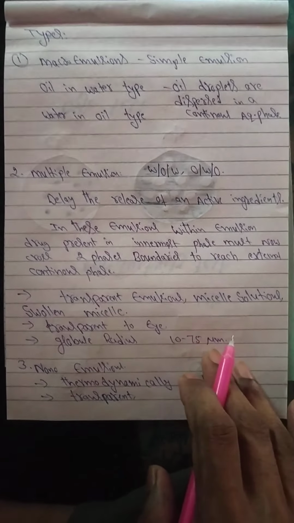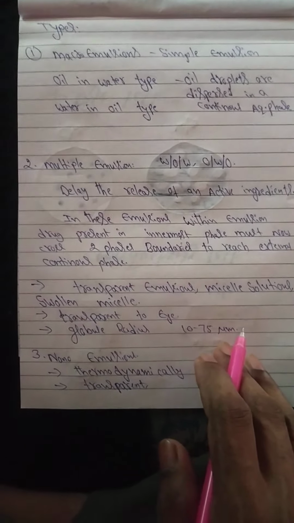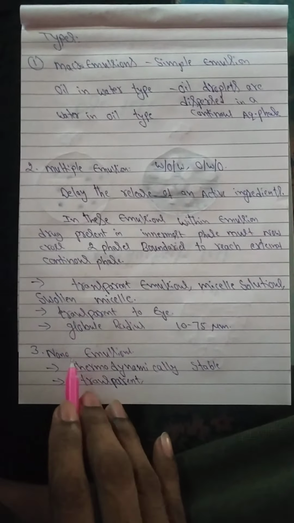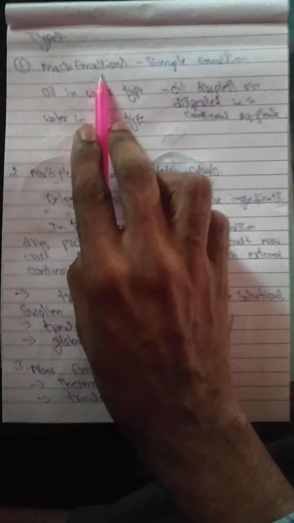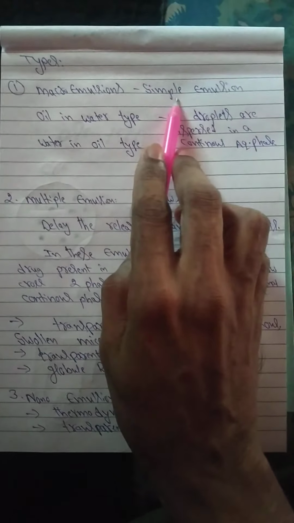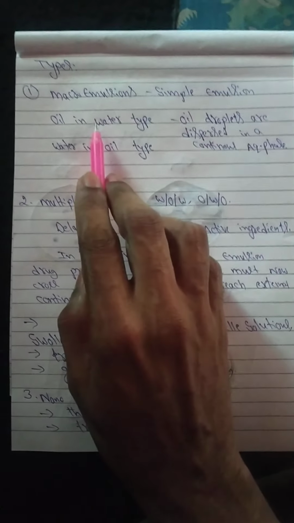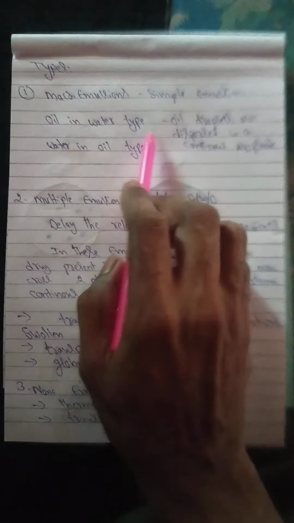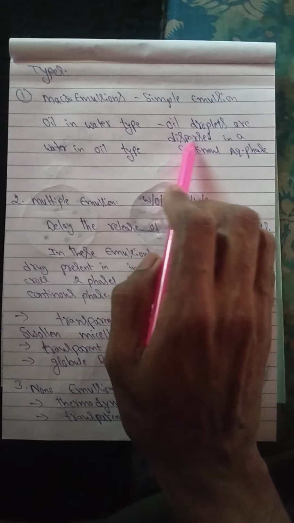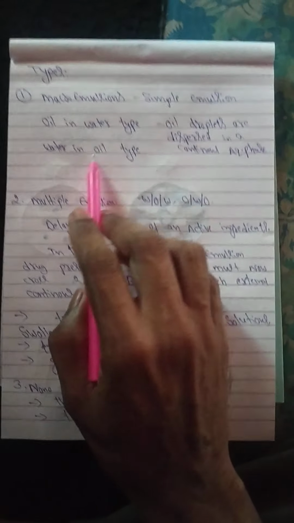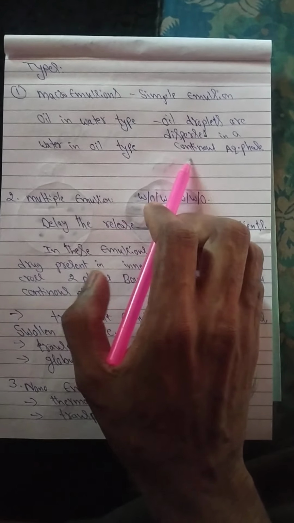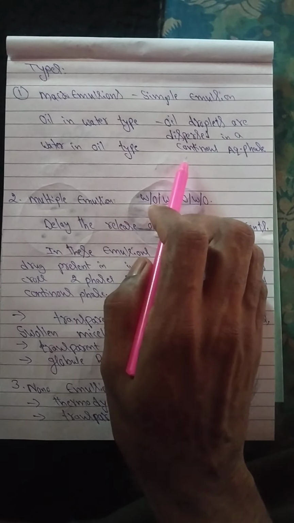Next, types of emulsions. Emulsions can be classified into three types: macro emulsions, multiple emulsions and nano emulsions. The first one is macro emulsions, also called simple emulsions. There are two types: oil in water type and water in oil type. In oil in water type emulsion, oil droplets are dispersed in a continuous aqueous phase. In water in oil type emulsion, water droplets are dispersed in an oil phase. This can be explained using the following diagram.